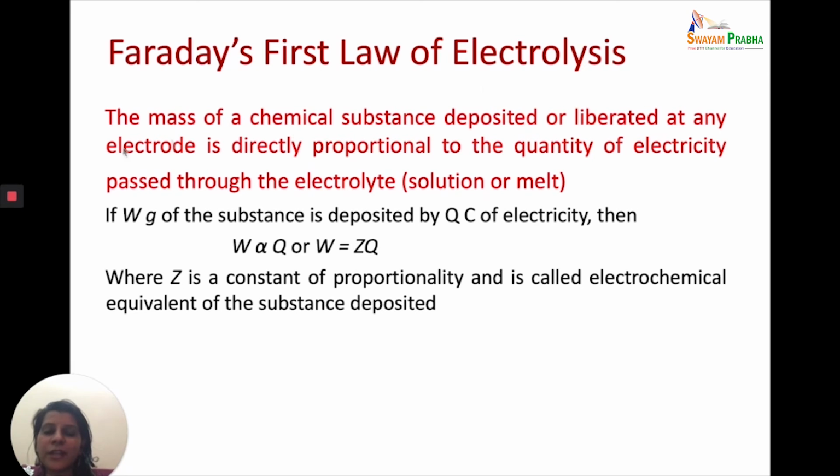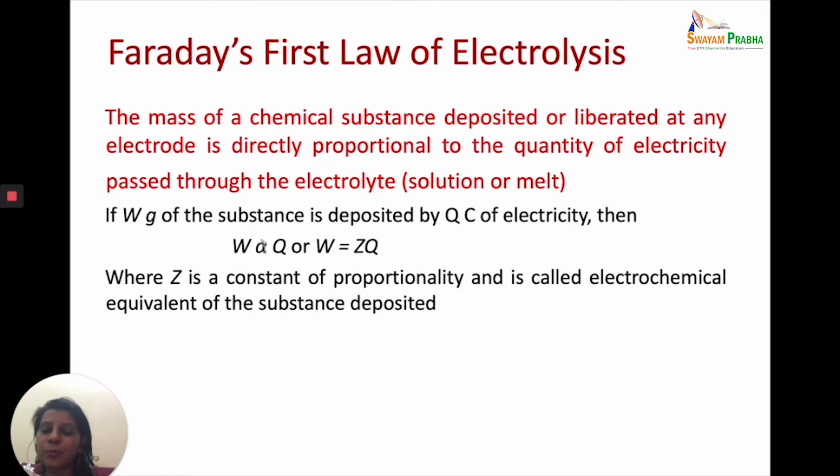Faraday's first law of electrolysis states that the mass of a chemical substance deposited or liberated at any electrode is directly proportional to the quantity of electricity passed through the electrolyte solution or the melt. So what it says is that if I pass Q coulomb of electricity, then the mass deposited on the electrode, let's say W, will be proportional to Q, because the mass of the substance deposited is proportional to the quantity of electricity passed through the electrolyte. So W is proportional to Q.